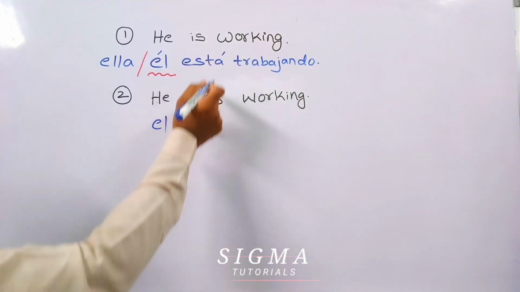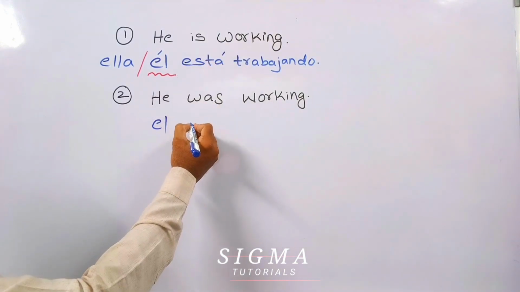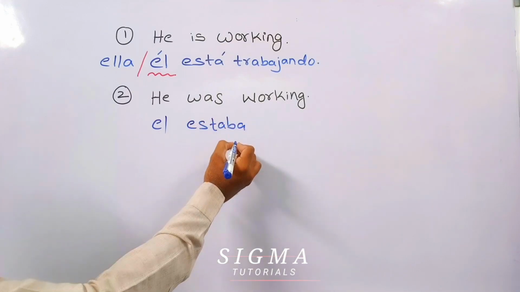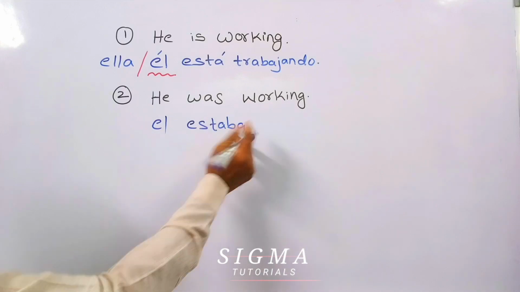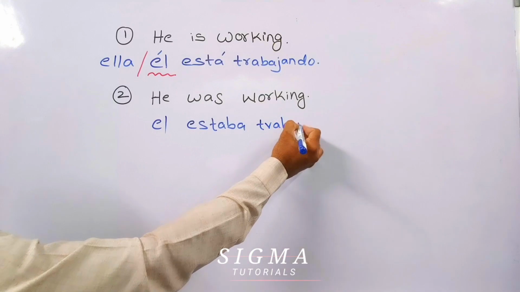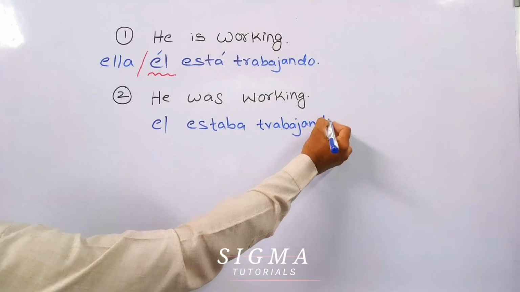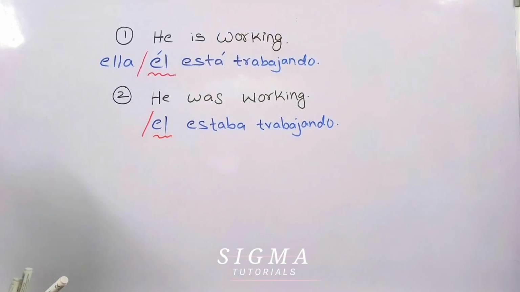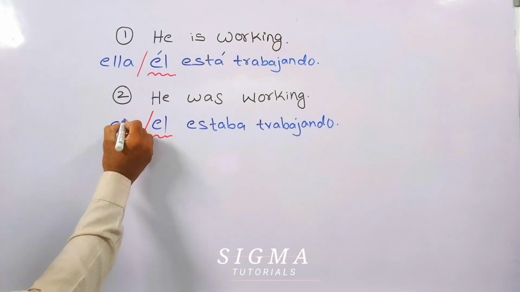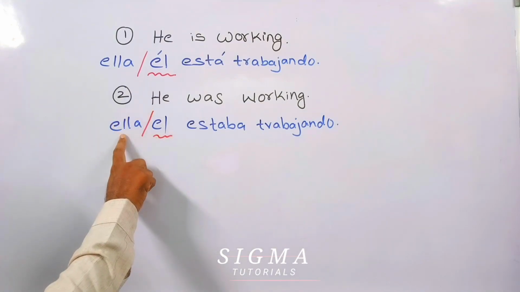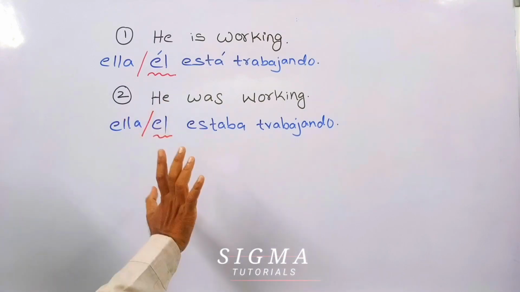Before it was está, but here it is now "was," so estaba, estaba trabajando. Again, we can use the same sentence for she: if it is she, it will be ella. If it is he, it will be él.